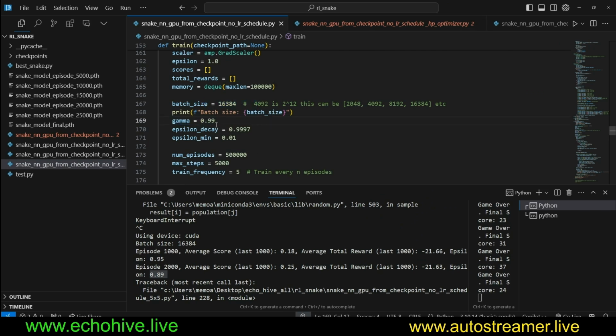Gamma is set to 0.99. This again came from the hyperparameter optimization run that I did. Gamma is the discount factor. If this is high, then the model will consider more the future possibility of rewards. And if this is low, then it will be more short-sighted. It will care more about the rewards that it can obtain right now.